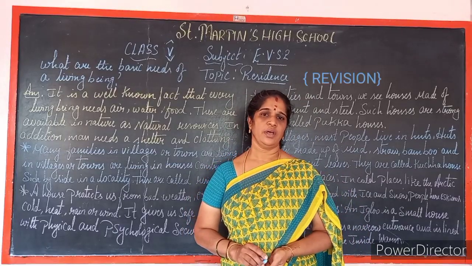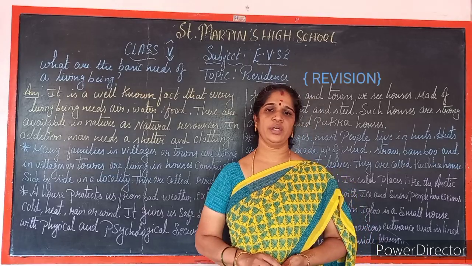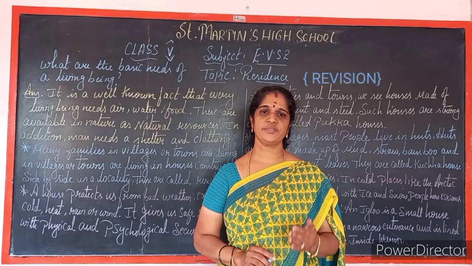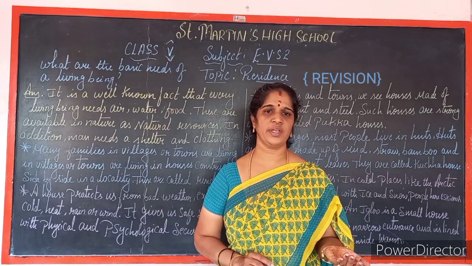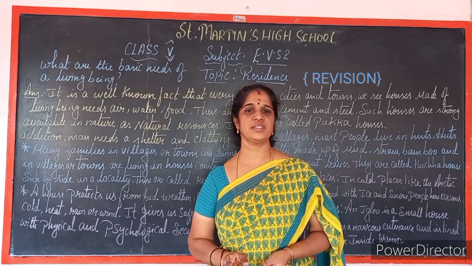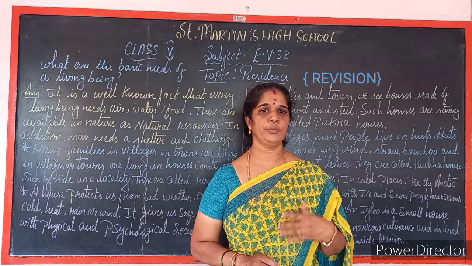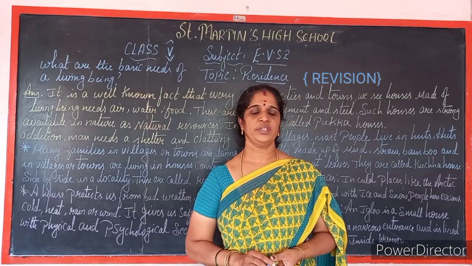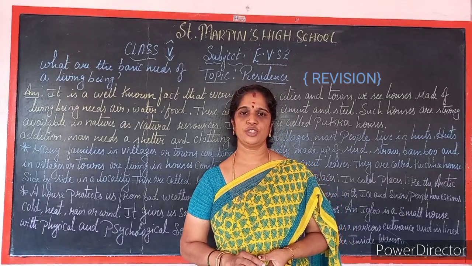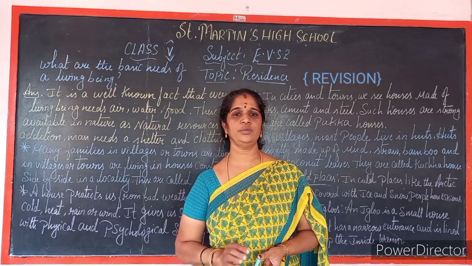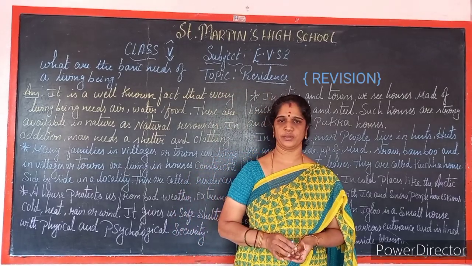For this, you have to keep one new 200 pages book, children. Because for first semester you had kept one 200 pages book, and for second semester you will be keeping one new 200 pages book. Homework book will be the same. Whatever notes will be given should be written in your new 200 pages book.